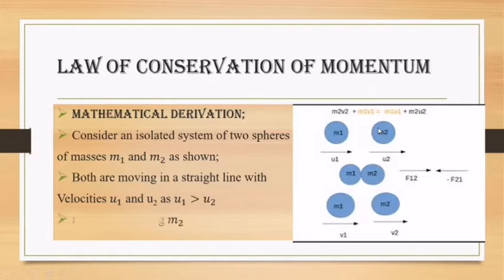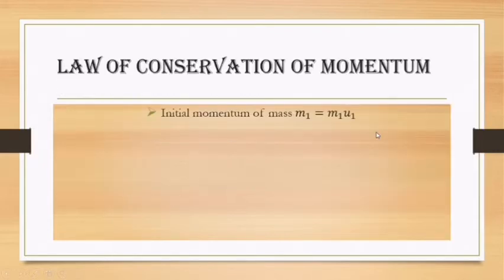After some time, m1 approaches and hits the mass m2 with a force F.